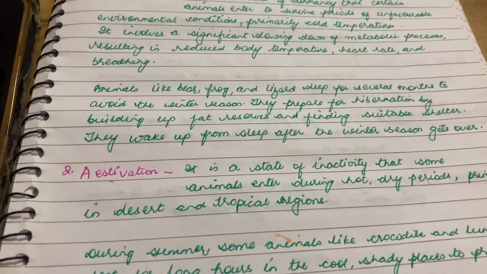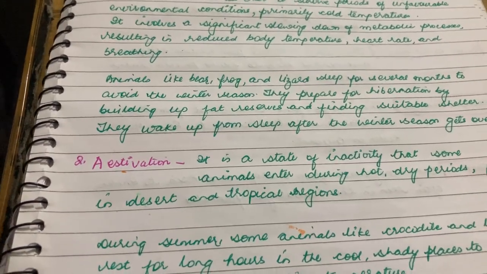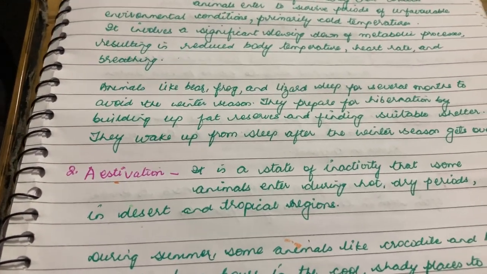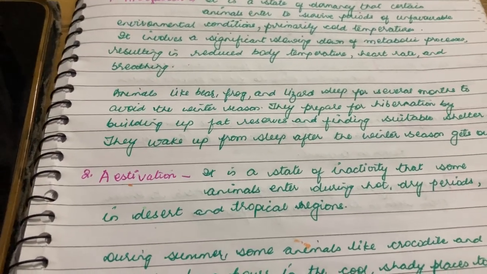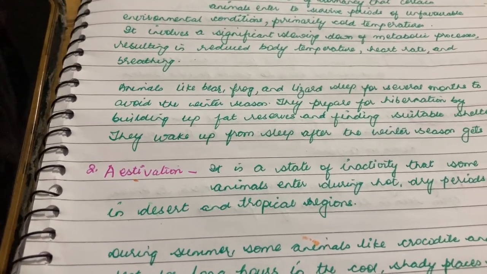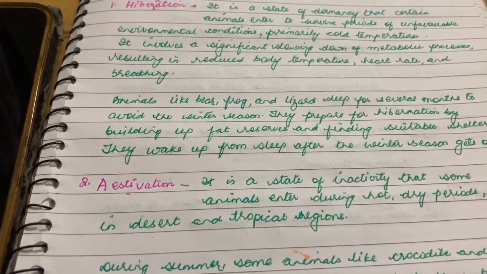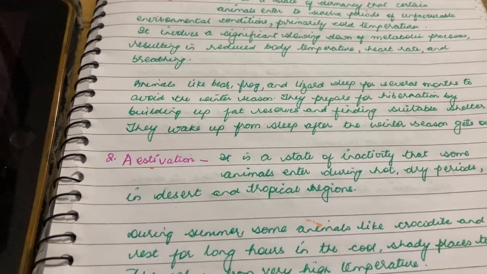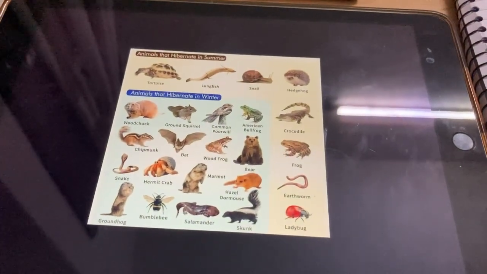Similarly, there are many animals who are unable to bear the extreme weather conditions. What do they adapt to? They adapt to long hours of rest, or a long sleep of several months. Yes, and we have already discussed examples of such animals.